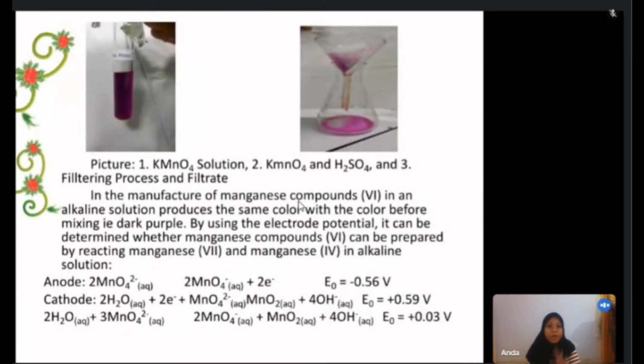Picture 1, KMnO4 solution; 2, KMnO4 and H2SO4; and 3, filter process and filter. In the manufacture of manganese compound 6 in an acid solution, it produces the same color as before mixing, which is dark purple. By using the electrode potential, it can be determined whether manganese compound 6 can be prepared by reacting manganese 7 and manganese 4 in alkaline solution. This is my reactor, this is my picture.